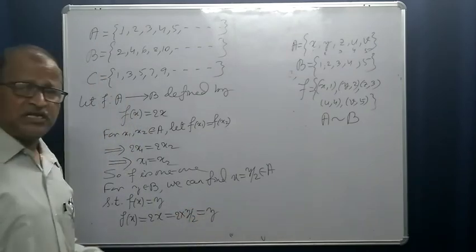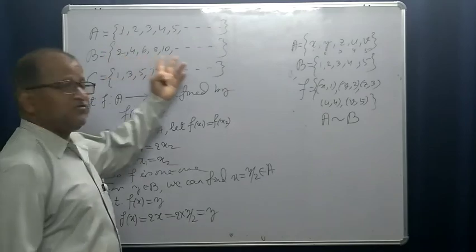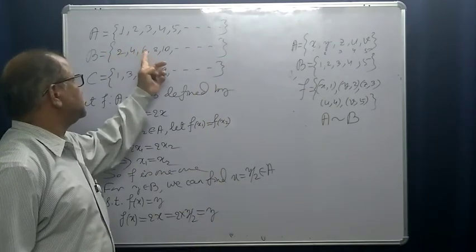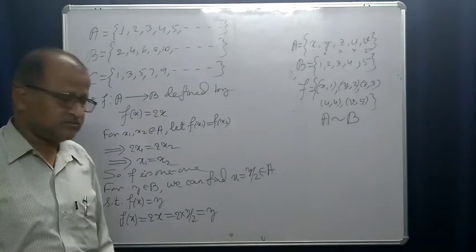Y by 2 is a natural number, because y is an even natural number. It is given, y is 2, 4, 6, 8, 10, like this.